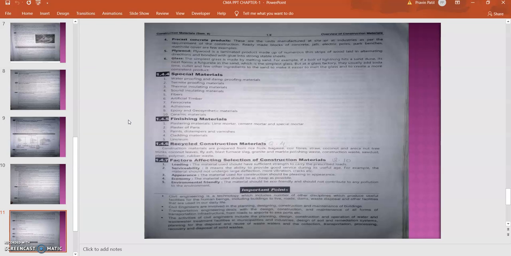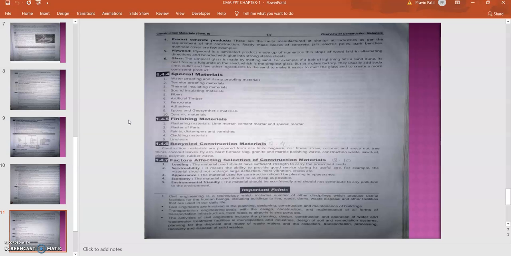For example, if I'm using any brick or any steel, it should have good properties, and withstand heavy loading during its life cycle and provide a good age to the structure. Then appearance and elegance are properties useful for decorative purposes; it should have a good appearance, so no extra cost will be required.